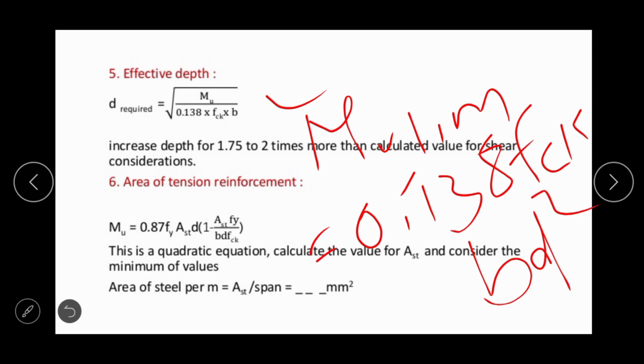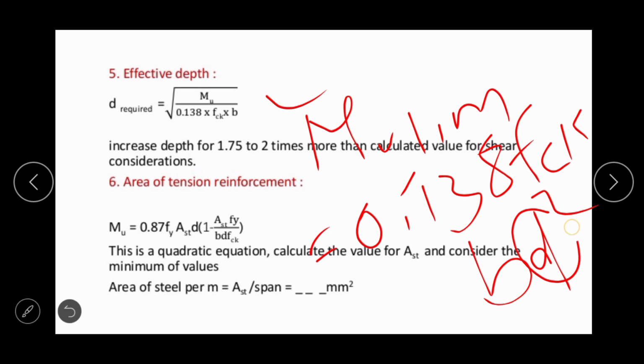As we have taken the Fe 415 grade of steel, that is why I have taken 0.138. If I am taking Fe 250 or Fe 500, according to that we have to take 0.148 or 0.149, 0.136 like this, which will be suitable depending upon the grade of the steel.